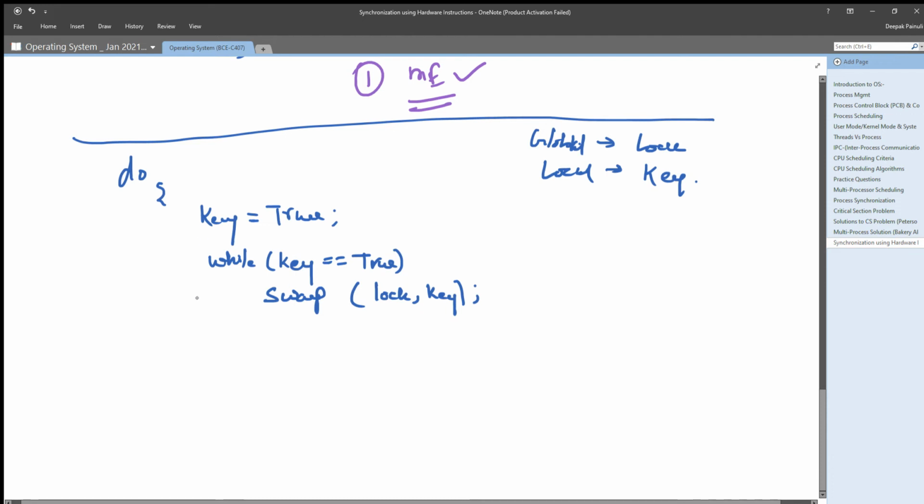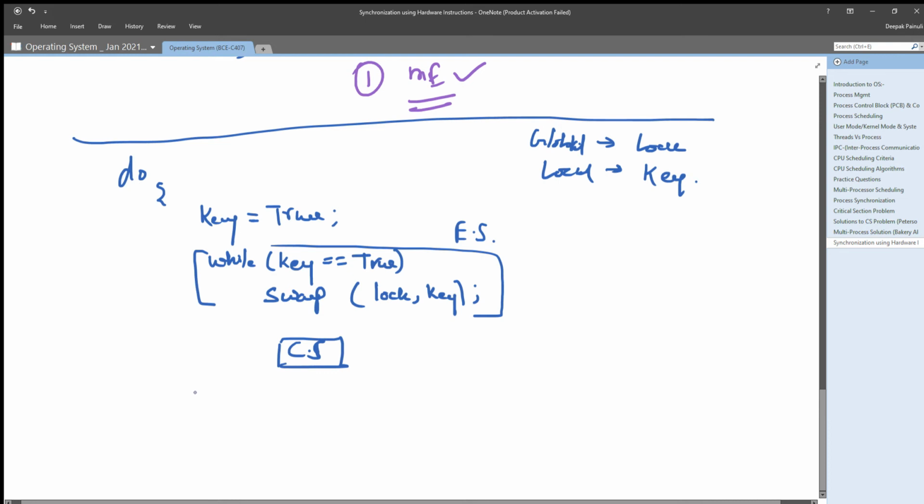So this is its critical entry section, right? This is really its entry section, and after that only it will enter its critical section.